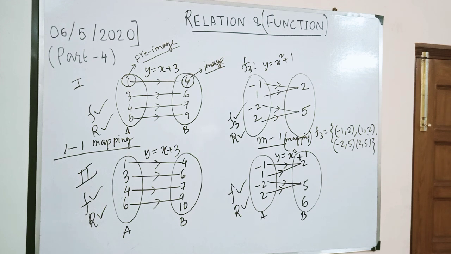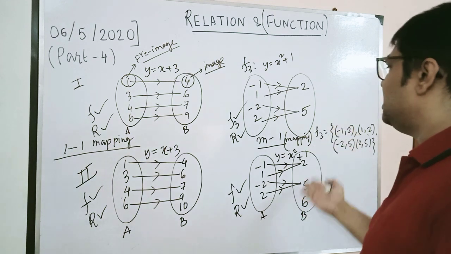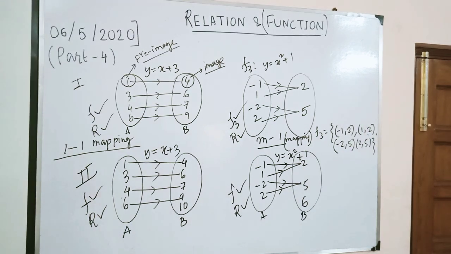Based on whether there are extra elements over here or not, we categorize them into onto and into functions. Those we can discuss later on. Thank you. This is all about the definition, the rules and the types of functions which we learn in this part.